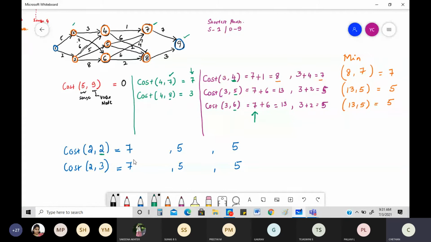Okay, then again, node 2. Okay, see this node 2. Where did you write this 5? You got it from 5 here. So from node 2 to node 5, what is the value that you have? Is there a direct path here? Be careful. Is there a direct path from 2 to 5? No, there's no direct path. If there is no direct path, what do we write? We write infinity. Yesterday in the lab, I think B2 people will be knowing, when we add infinity, what we used to write? 999. Right? So I'm going to write it right here. I don't know the direct path, so I'll write infinity.